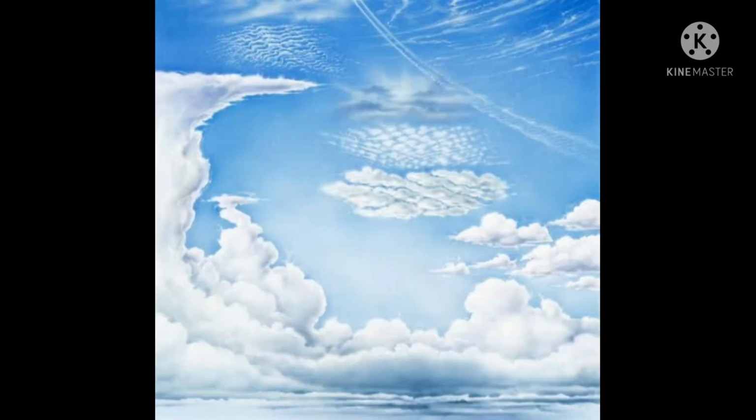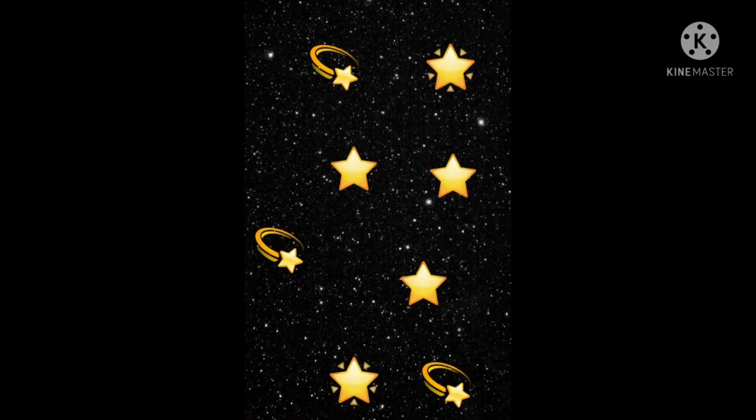Okay, children? What can you see? You can see clouds in the sky. The first thing that you see in the blue sky is clouds that are white in color. The clouds are white in color. You see clouds in the sky.